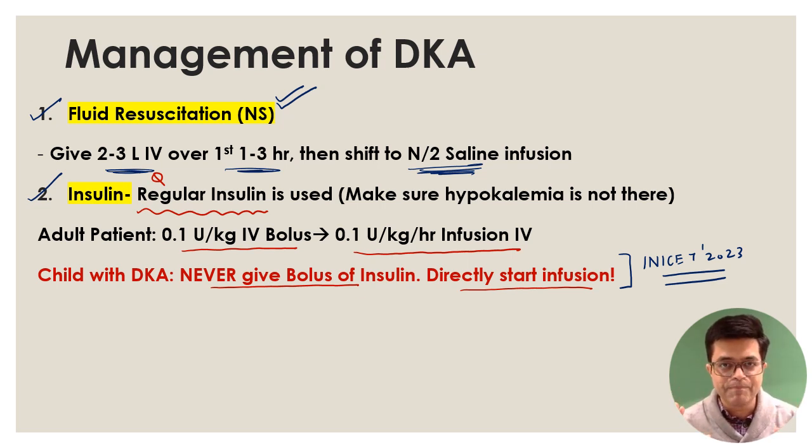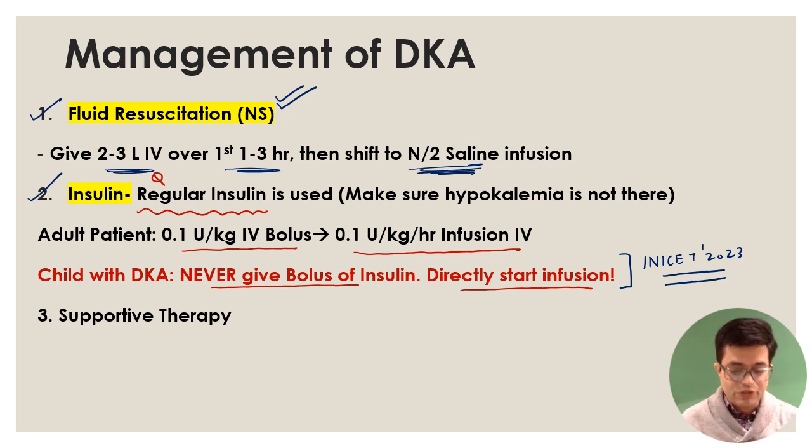Remember the funda. Adult, you give one bolus of insulin followed by insulin infusion according to Harrison. There are many guidelines which say directly start insulin infusion also. We will stick to what Harrison says. Harrison textbook of internal medicine is the final authority here. Child with DKA, you will never give bolus. It has been shown to worsen the patient. Always start with the IV infusion directly. Dose will remain the same.